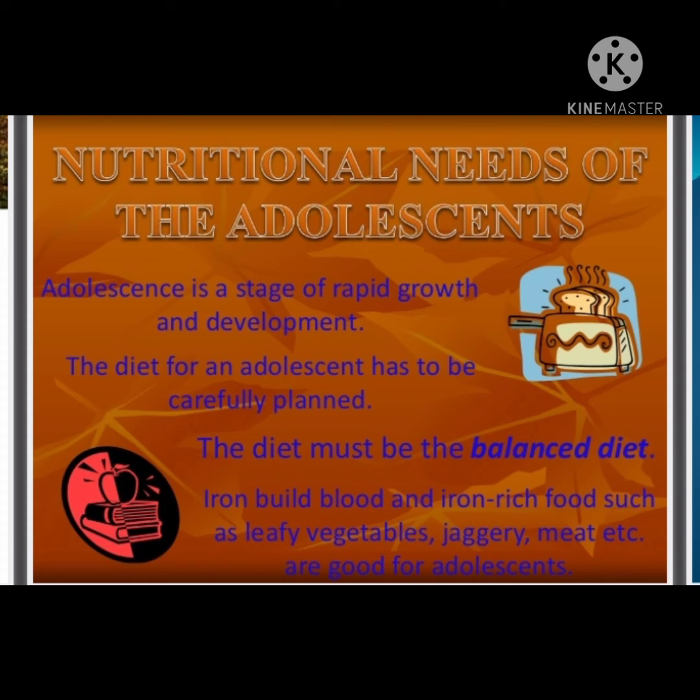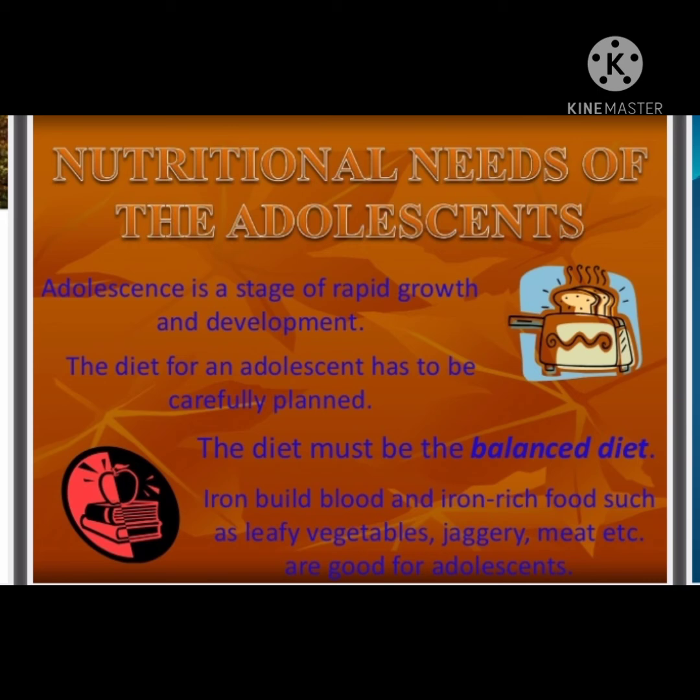We have to ensure the availability of the three types of nutrients along with vitamins and minerals. What are the three types of nutrients? Carbohydrates, fats, and proteins. These three are very essential during this period called adolescence, along with proper water and dietary fiber, and vitamins and minerals. By eating plenty of fruits and vegetables, we will get the vitamins and minerals.